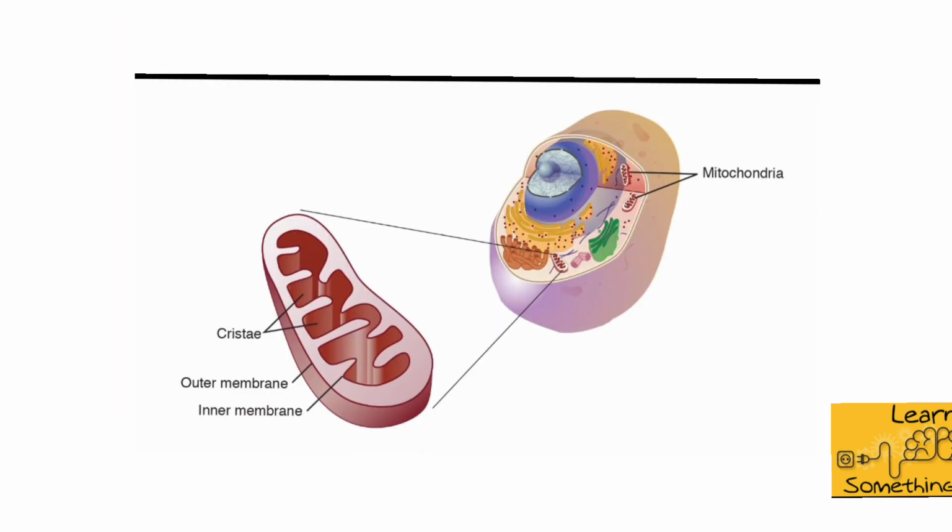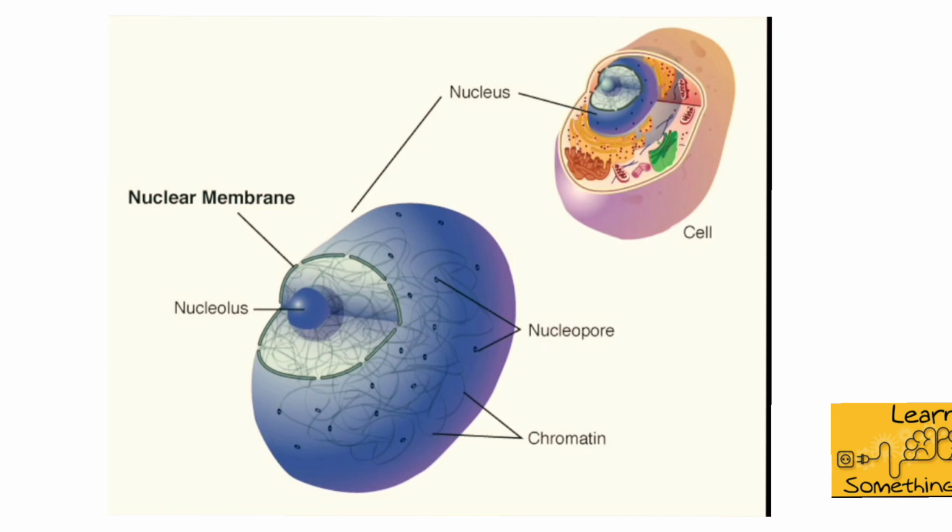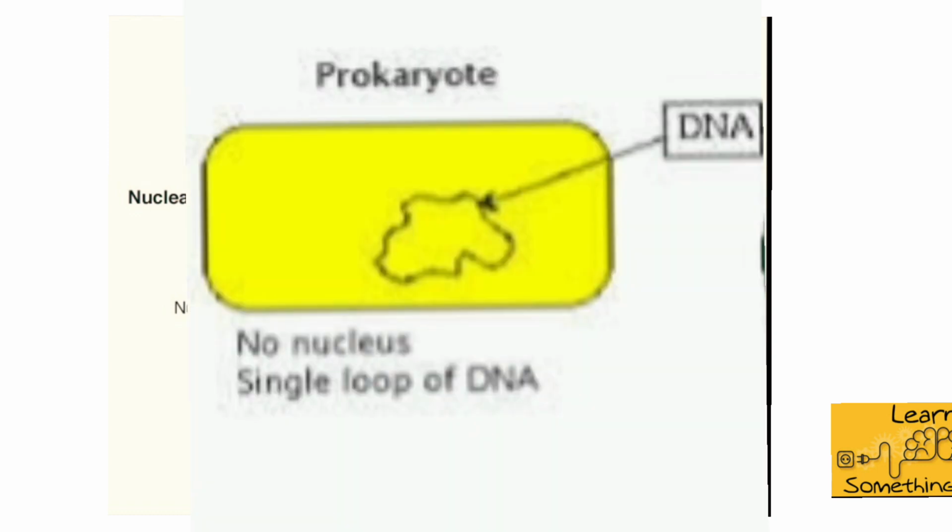As mitochondria is absent, the cellular respiration is done by a folded structure called mesosome, and as the nuclear membrane, that is the outer membrane of the nucleus, is absent, the DNA is found inside the cytoplasm. Such an undefined nuclear region in which the DNA is not bounded inside the nucleus and is free in the cytoplasm is known as nucleoid.